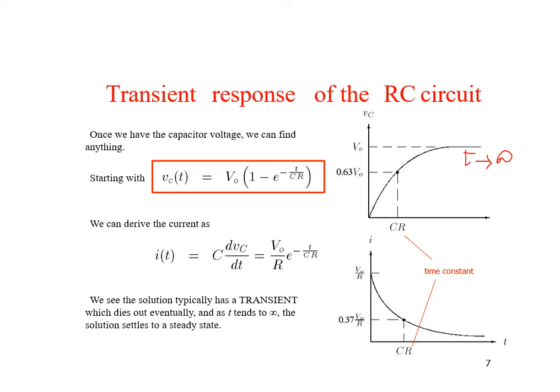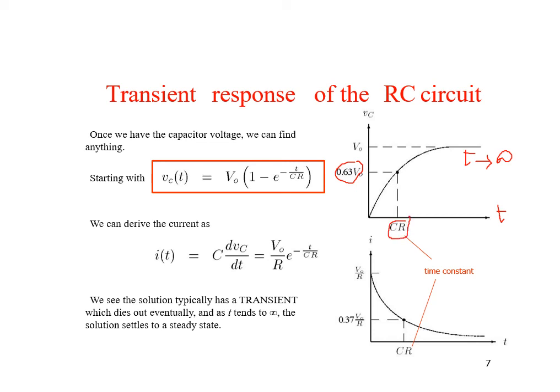On this axis we have taken time t, and when we put t = RC, this term becomes V0(1 − e^(−1)), which comes out to be 0.63 V0. So at t = RC the voltage across the capacitor rises to 63% of its maximum value. This time is called the time constant.